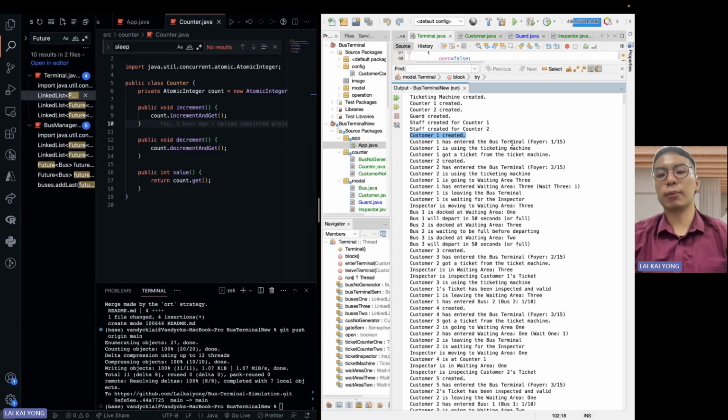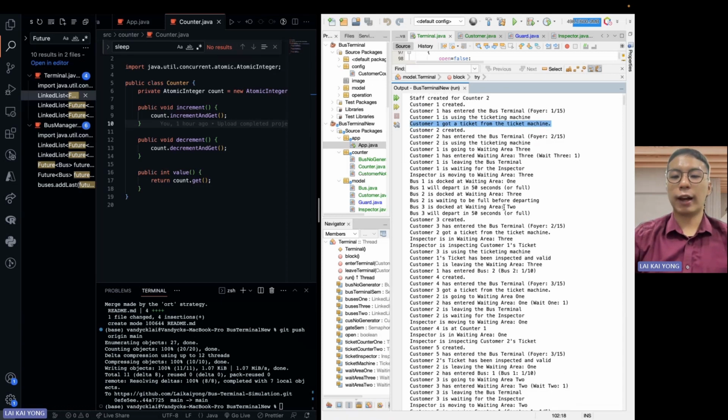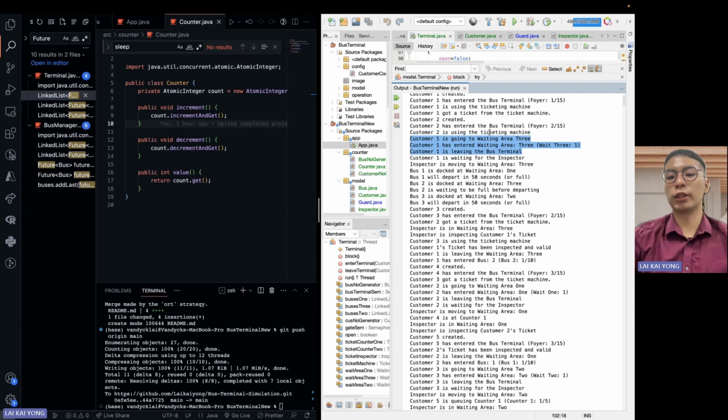As you can see here, customer 1, the flow is that the customer will be created, then the customer will enter, with the foyer limit of 15. The customer will go and use either the ticketing machine or the counter to purchase the ticket, whenever it's available, which is very similar to what happens in the real world. Then the customer will get a ticket from the ticket machine, and after that proceed to the waiting area to wait for the bus. He will leave the terminal foyer and go to the waiting area.